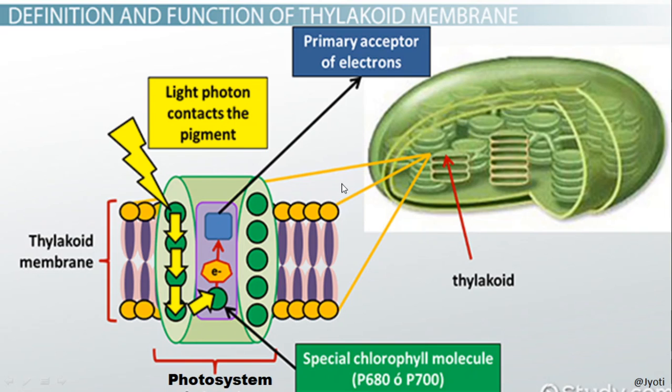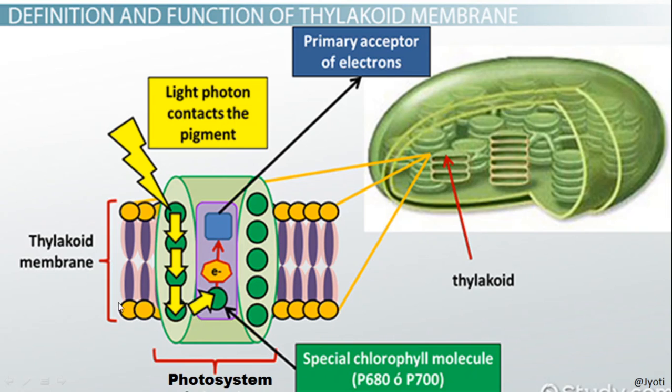And all these pigment systems together constitute a photosystem which absorbs the light energy and helps in the production of ATP.